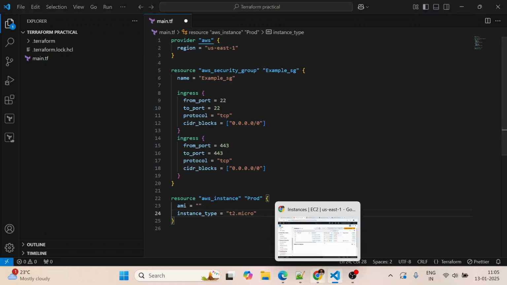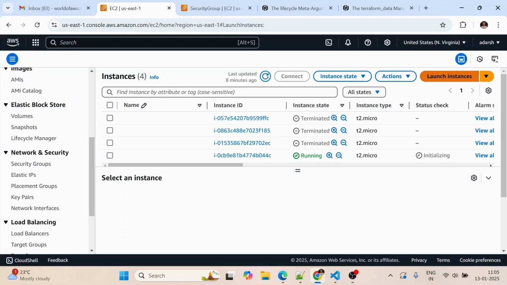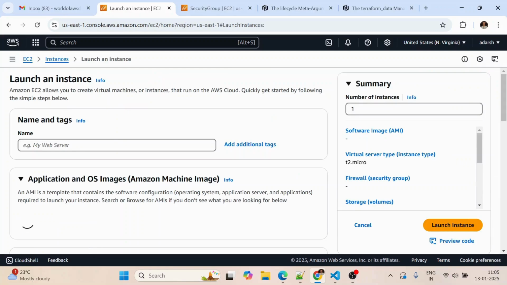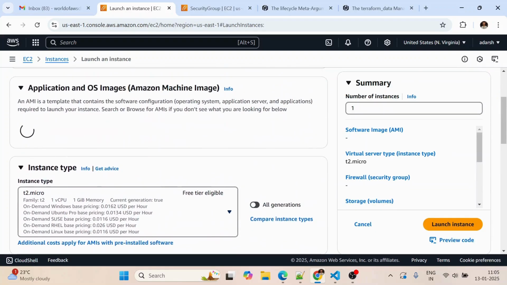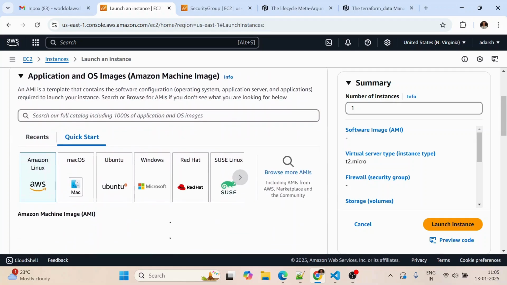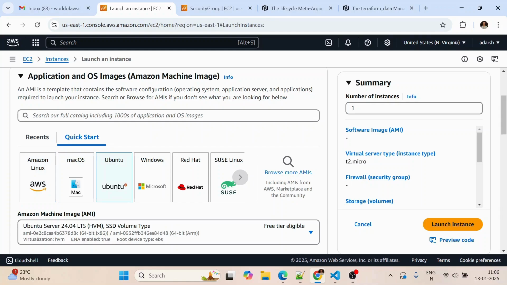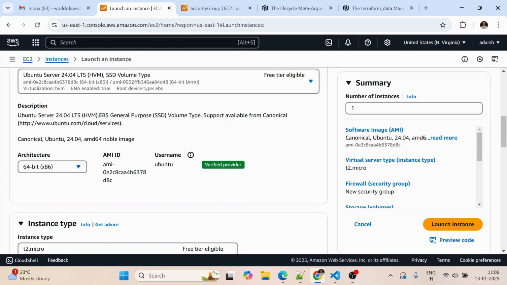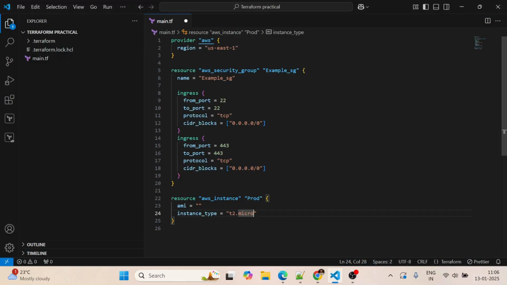Let's grab the AMI ID: click on launch instance and scroll down. Click on Ubuntu, as I am going to take the example of an Ubuntu AMI. Let's copy this AMI ID and paste it here.